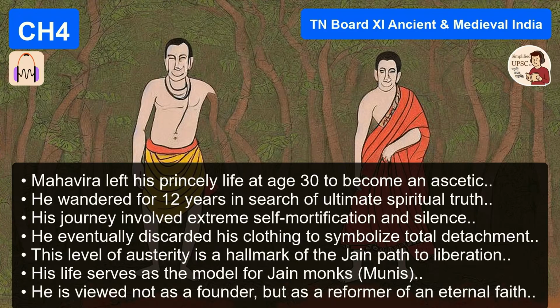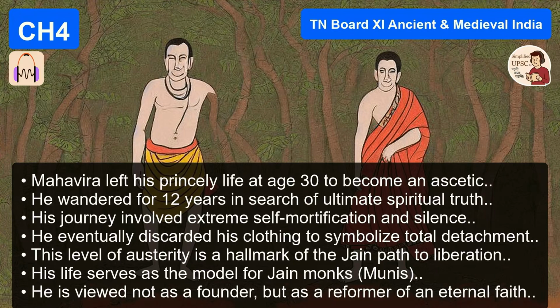That is fascinating. So the 2013 question also mentioned another doctrine, something about karma. Yes, it said the surest way of annihilating karma is to practice penance. And that is also core to Jainism. They see karma as a kind of physical substance, like a fine dust that sticks to the soul and weighs it down. And you have to scrub it off through austerity.